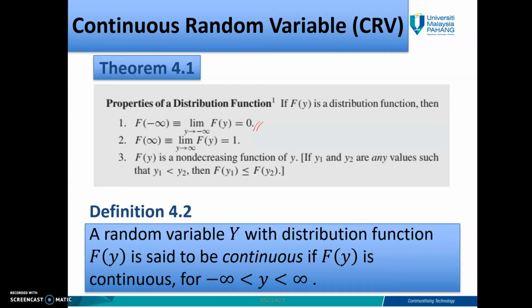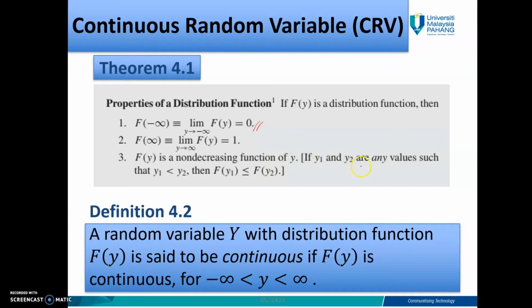Your value should be between 0 and 1. So any negative limit converts to 0, and any positive limit gives you 1. And then the distribution function of y is a non-decreasing function. Its step function is going to the right, increasing and increasing.